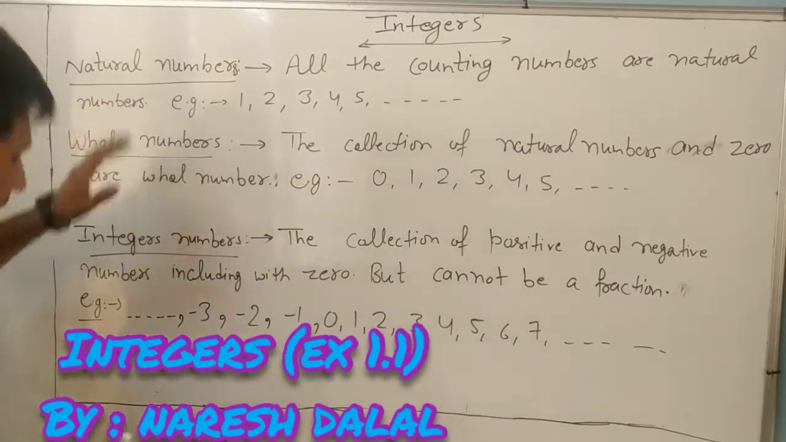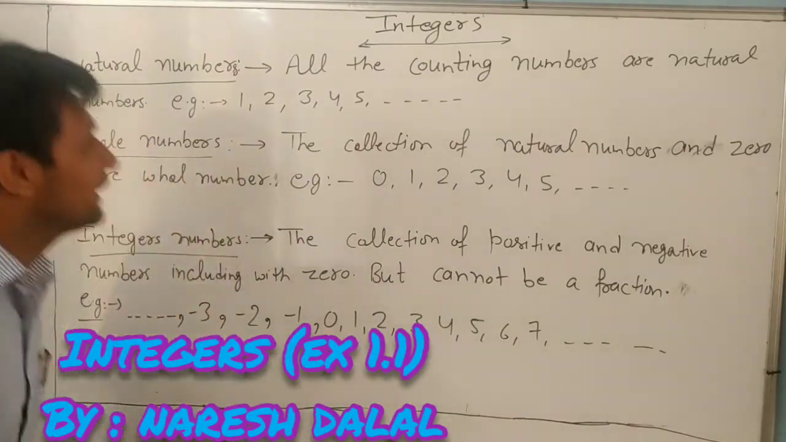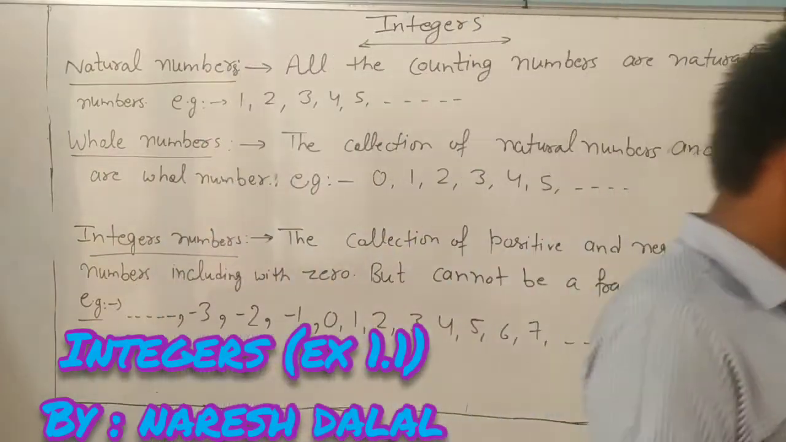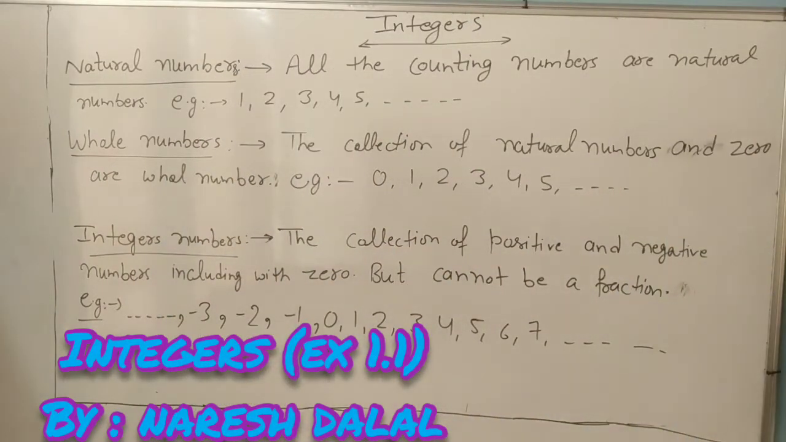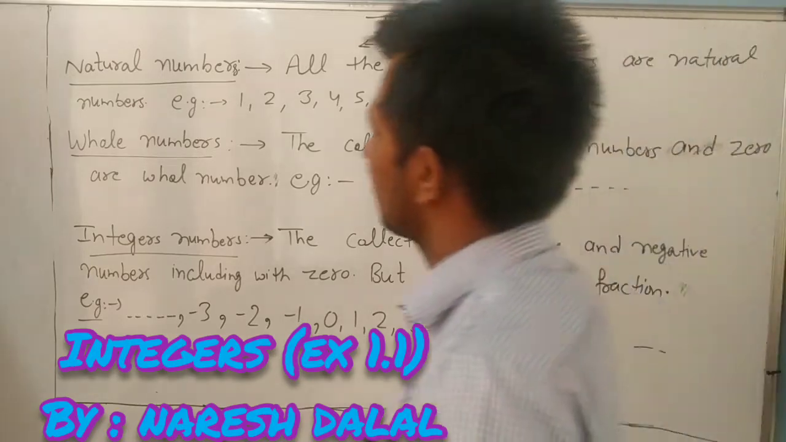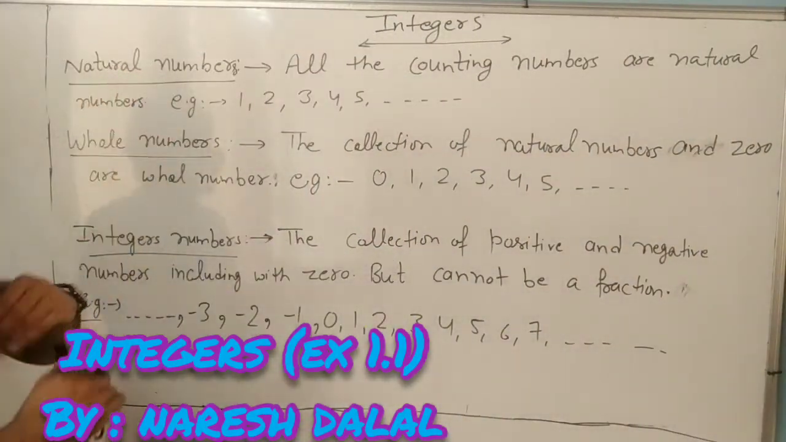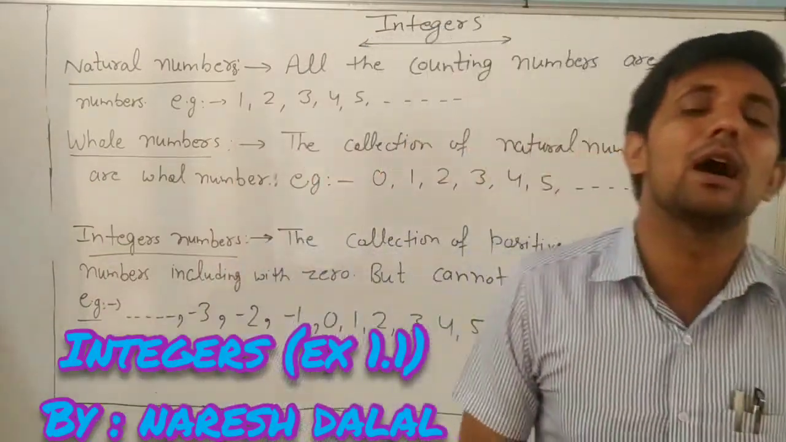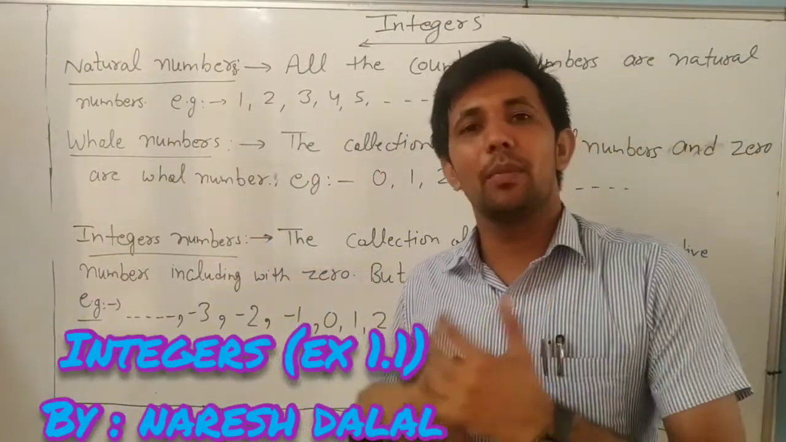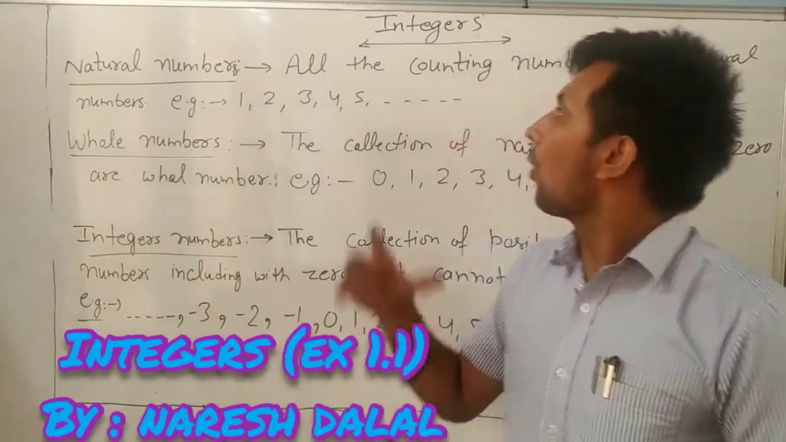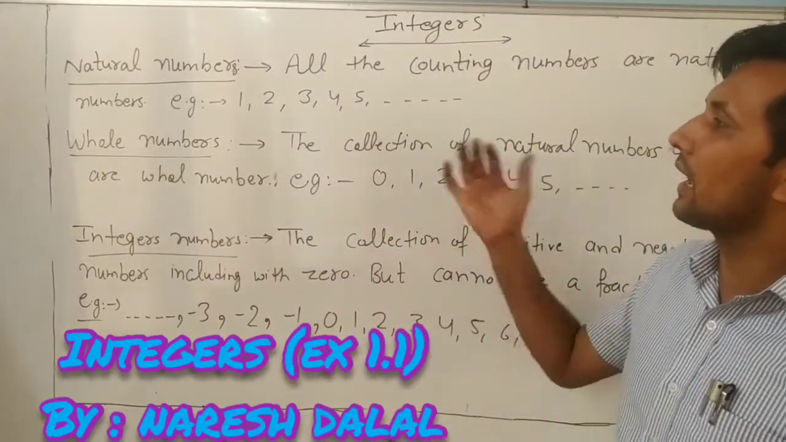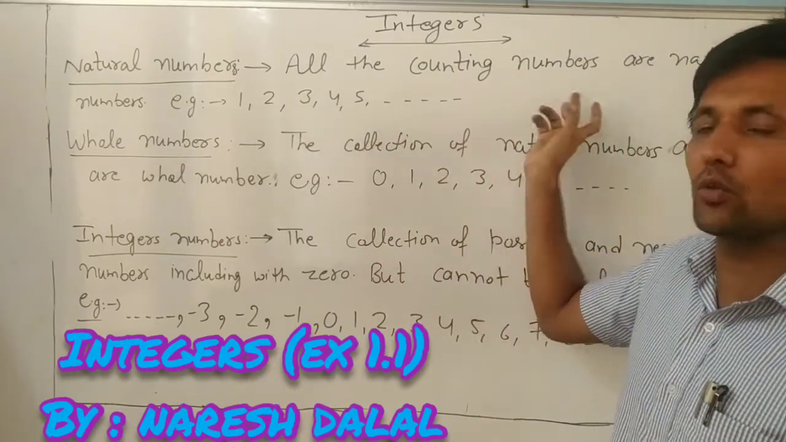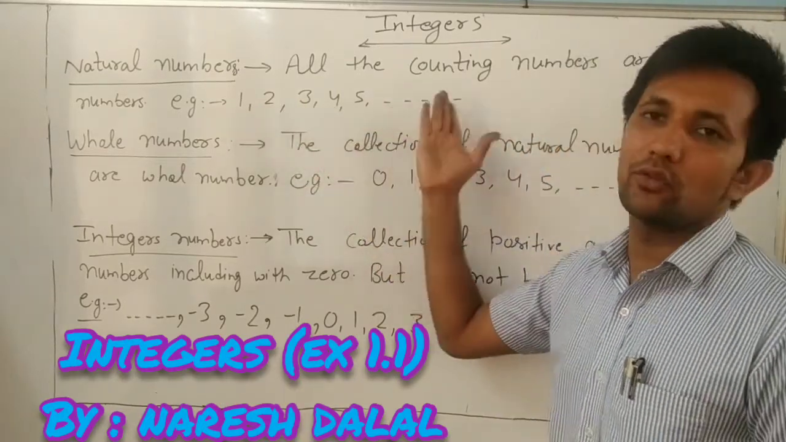Okay? So what is a natural number? We have already learned natural numbers in 4th and 5th class, in the smaller classes. Natural numbers are all the counting numbers, a number which we can count. 1, 2, 3, 4, 5, 6, 7, 8, 1 lakh, 2 crore, like that, all are natural numbers.